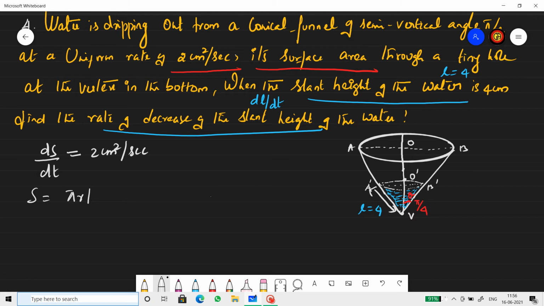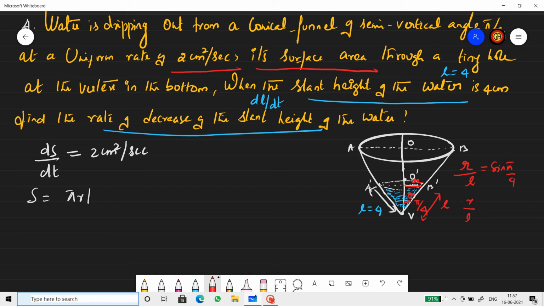Now, let's consider this one. Let this be R. And we know this is L, isn't it? So that forms a right angle triangle. So R by L is equal to opposite by hypotenuse, so that is sine pi by 4. What is the sine pi by 4 value? 1 by root 2, isn't it?